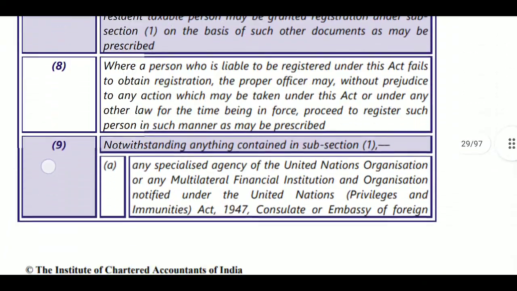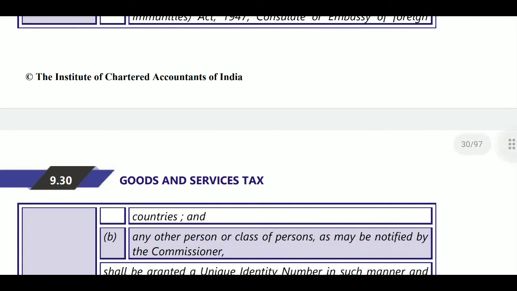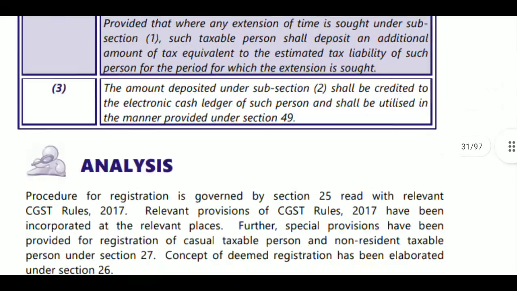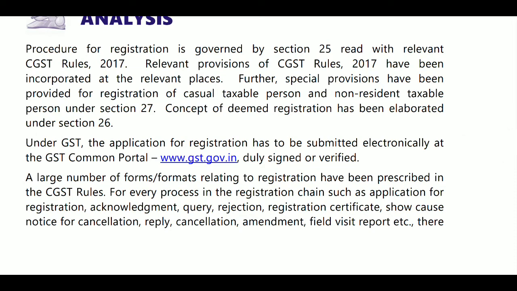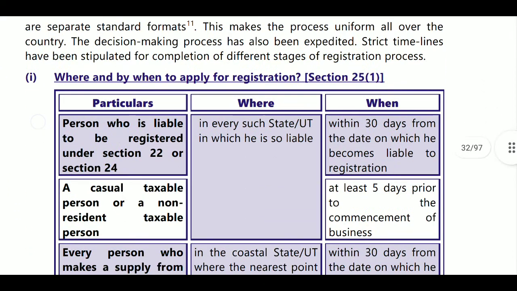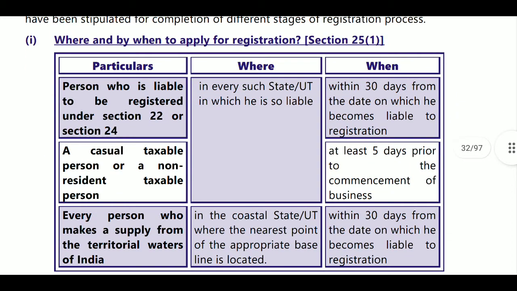Even so, section 24 says that a registered agent will have compulsory registration. Next, section 25. Where and by when to apply for registration.